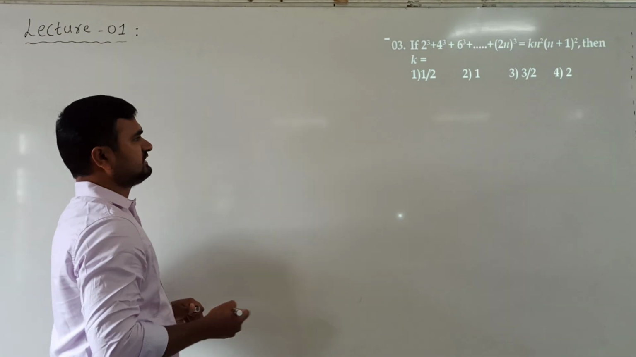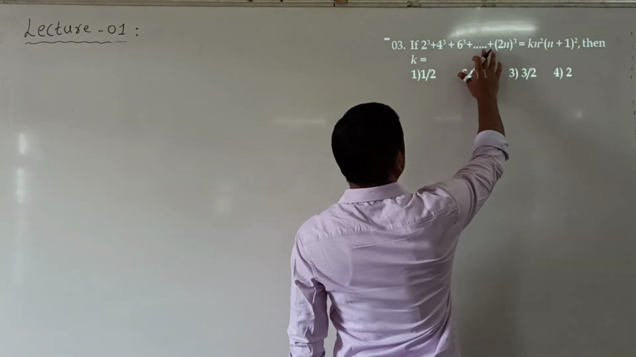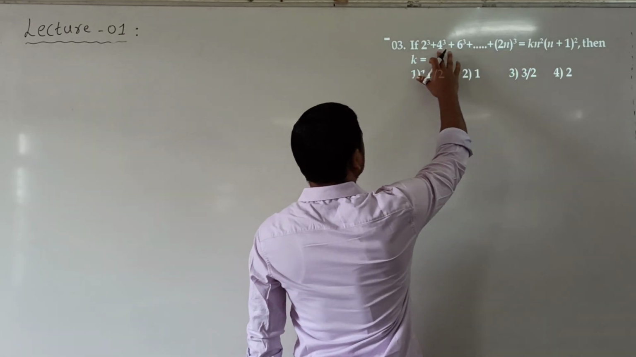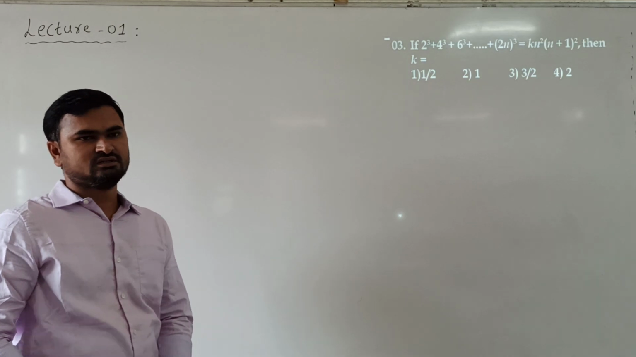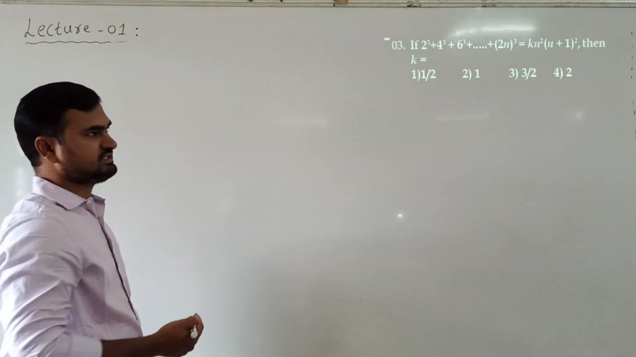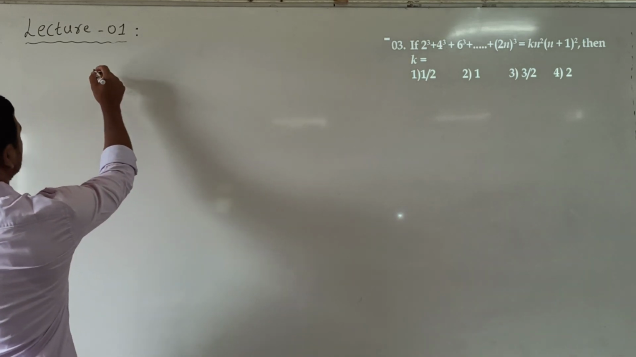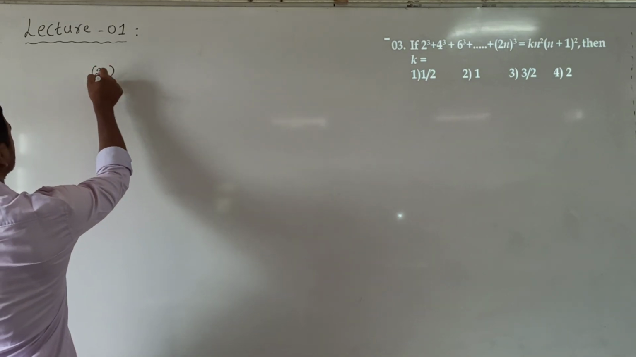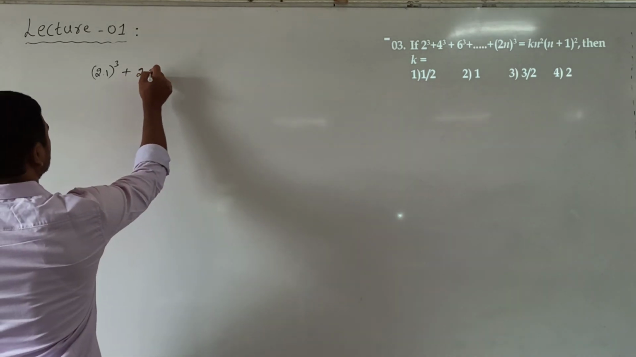Now see another method. Observe these terms: 2 cube, 4 cube, 6 cube up to 2n cube. Now we are taking cubes of even natural numbers. How can you write that? 2 cube I can write as 2 into 1 whole cube. 4 cube we can write as 2 into 2 whole cube.